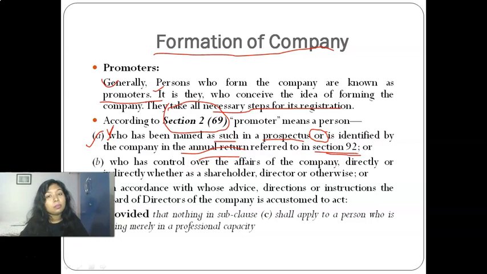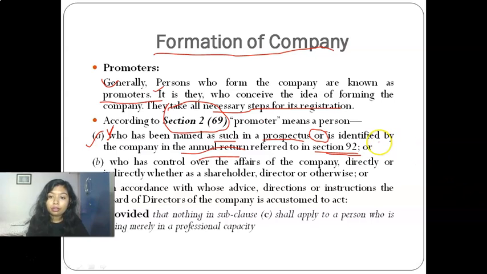Section 92 talks about filing annual return. You might have known that every company needs to file annual return annually since its incorporation. So what I'm trying to say is, in that annual return you have to prescribe the name of promoters. So under that section, if you have mentioned the name of any individual or any body corporate, then that person will be considered as promoter.